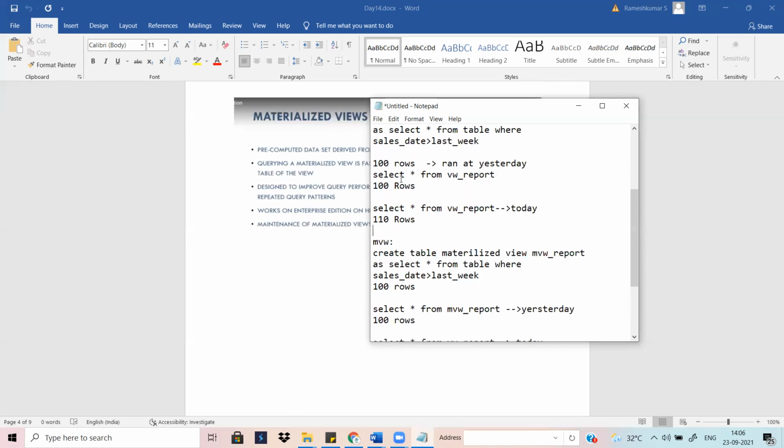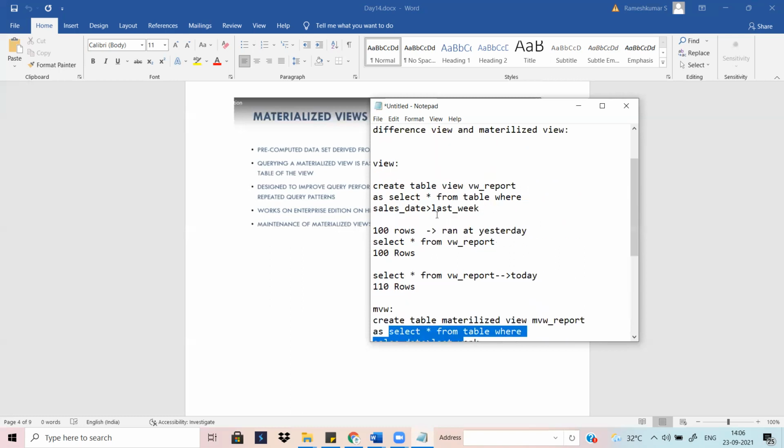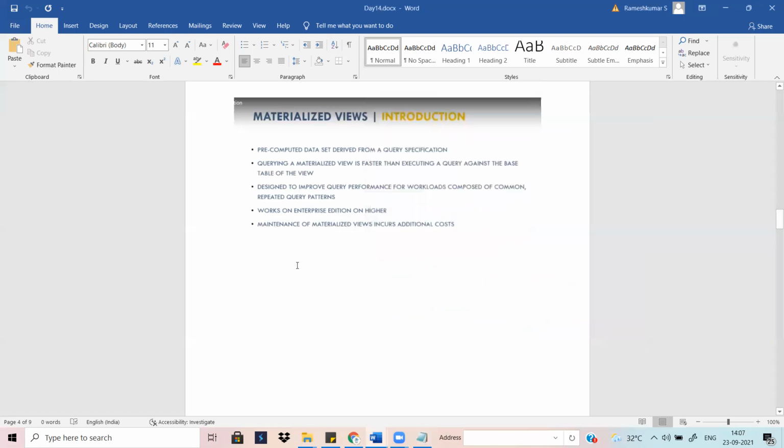So obviously performance wise, this holds the pre-computed result and stores it. The next time also, it hits the stored result and gets the data. The query processing is not happening. But in the normal view, the query processing happens each and every time. In a normal view, this SQL statement is saved, so when we run the view again and again, it runs the query each and every time. So this is the difference between a materialized view and a view. Also, a query on a materialized view is faster than executing the query against the base table of the view.